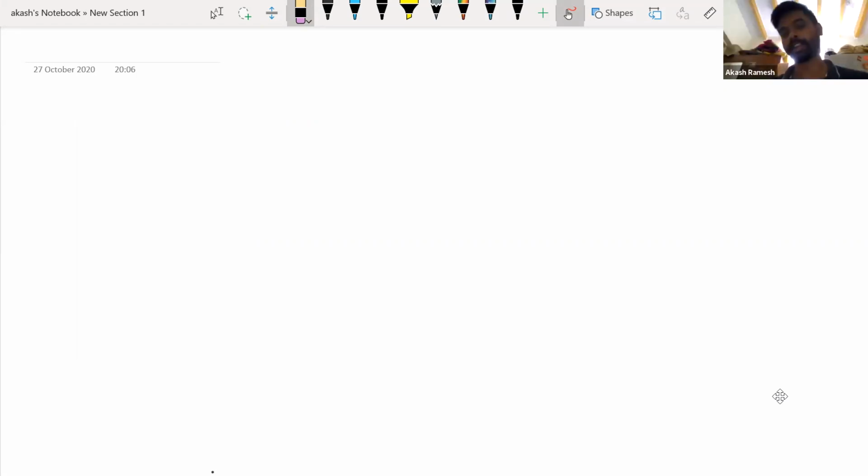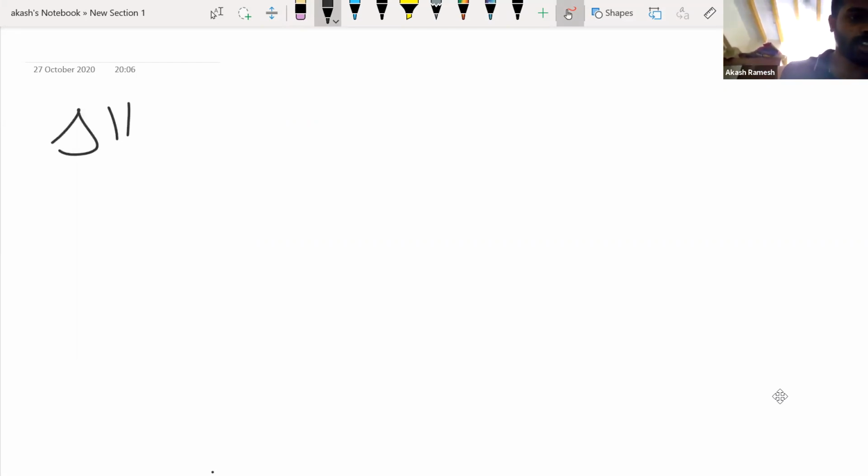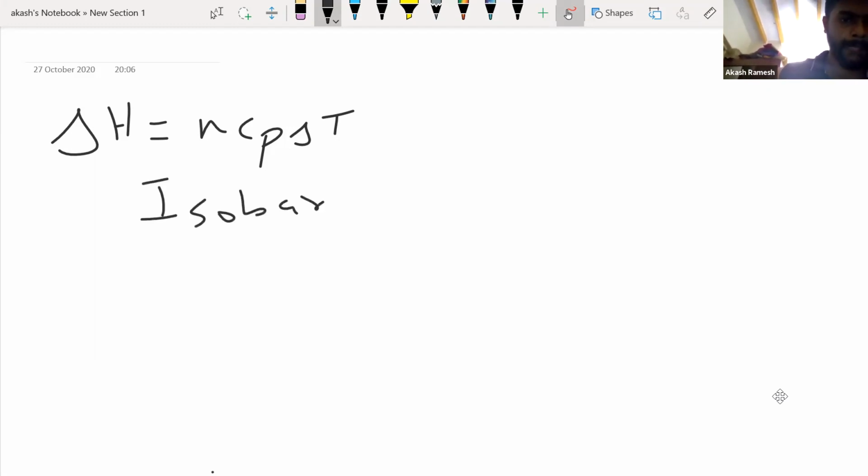Correct. So last class we saw that delta H will be equal to nCp delta T. This is the equation which we got. And if I go for an isobaric process, guys, bear with my handwriting. I'm using it for the first time, I'll get used to it.